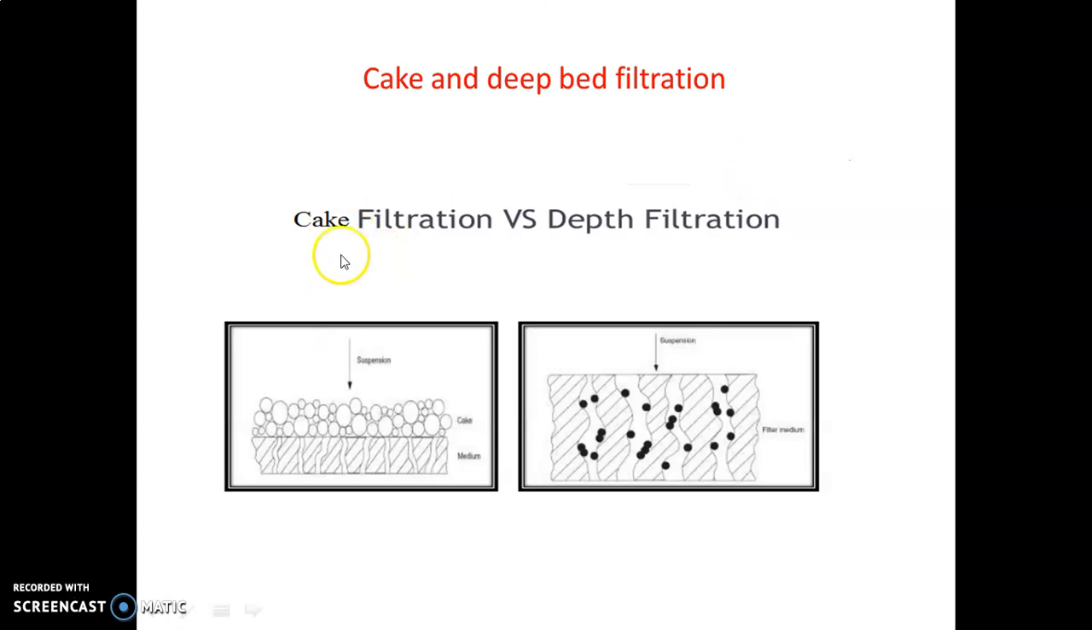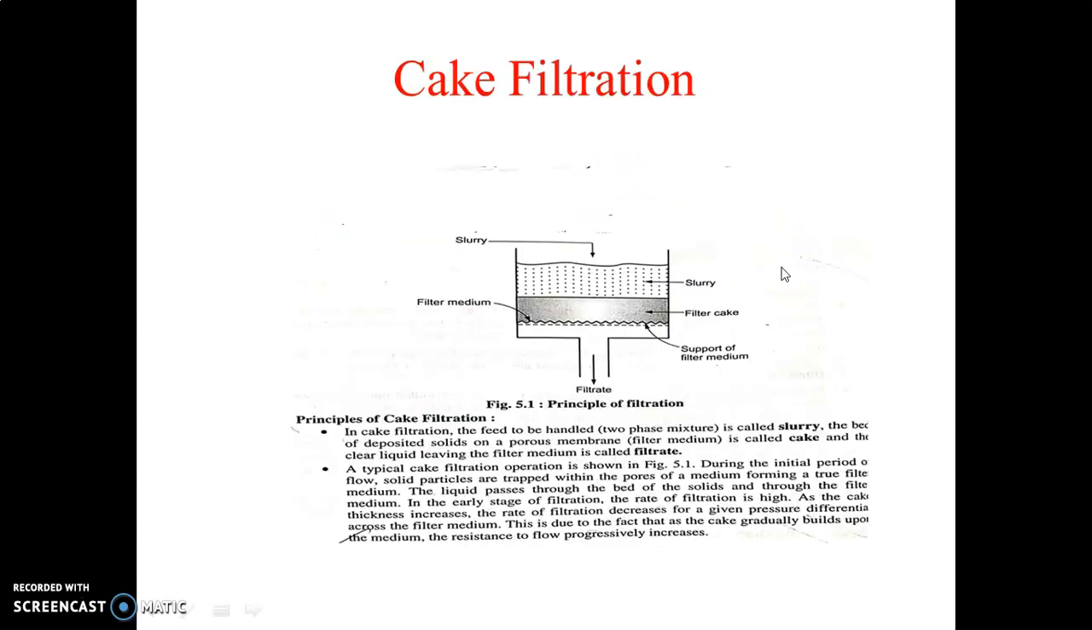In the chemical industry, generally cake filtration is used, and in water filtration, especially in the water filtration process or industry, deep bed filtration is used. So we will discuss cake filtration in this chapter. Cake filtration is generally used in the chemical industry for separation of solid material. So what is the principle of cake filtration? In cake filtration, the feed to be handled is called slurry.